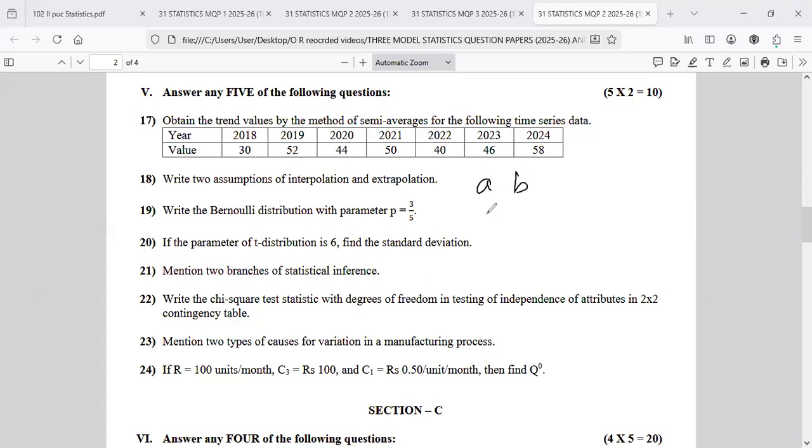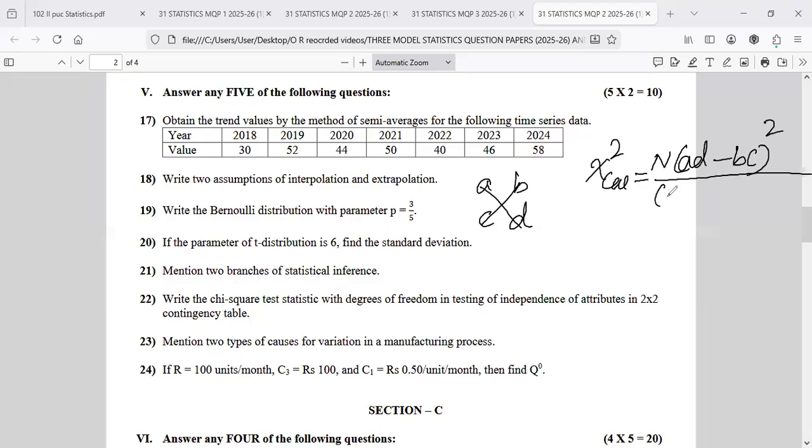Yes, you write like this: A, B, C, D. So chi-square cal is equal to capital N first, AD minus BC whole square divided by A plus B into C plus D into A plus C, sorry, B plus D, follows 1 degree of freedom.